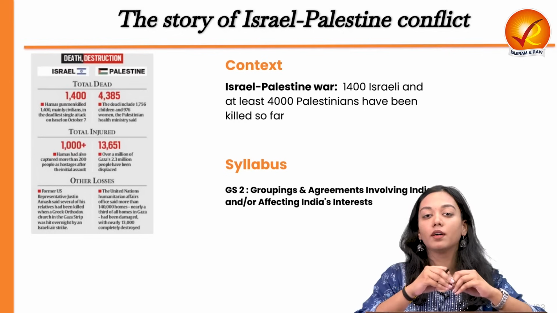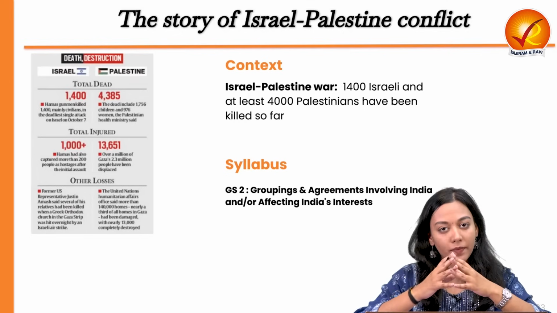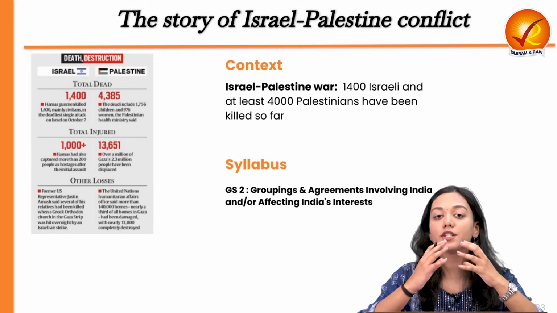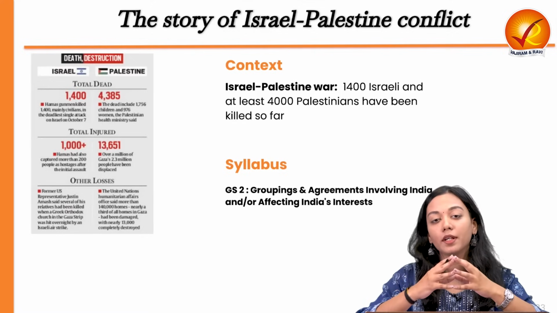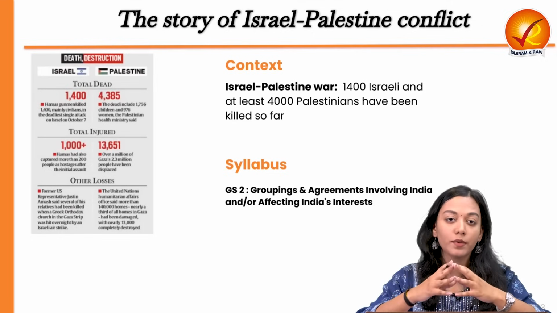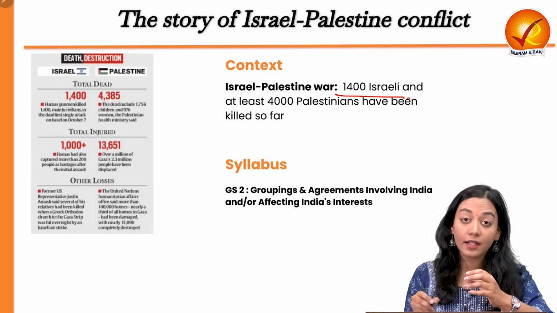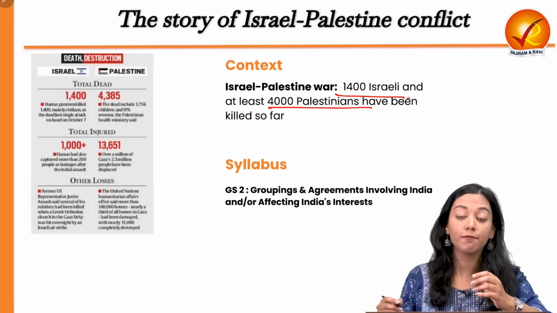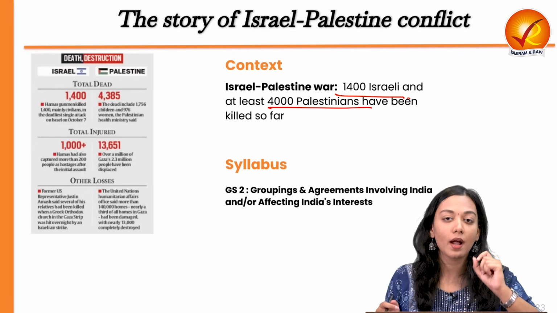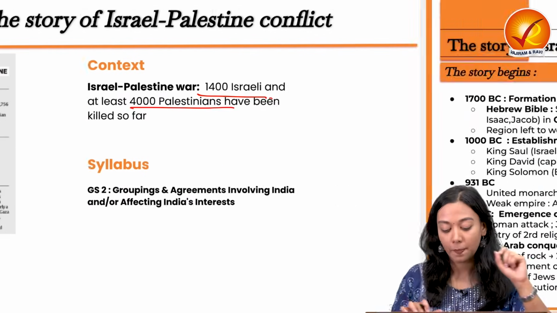In the first topic, we will read about the history of the Israel-Palestine conflict. What is the context? The context is the unfortunate exponential rise in the number of deaths happening across Israel and Palestine due to the recent war going on between Israel and Hamas. As many as 1,400 Israelis and at least 4,000 Palestinians have been killed so far. So it becomes very essential for us to understand the entire history and background of this bloodshed.